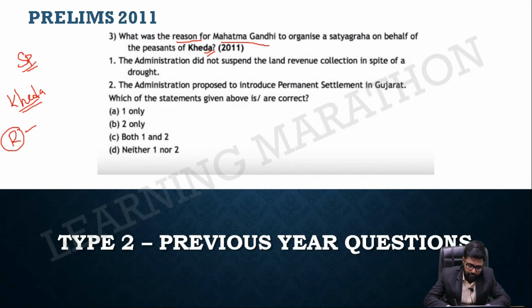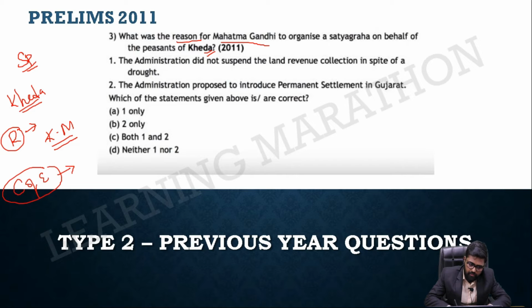If you take Kheda, what is the reason? There was a remission code in the British law, where the British said if there is a drought, you will be given some remission. If your produce is a quarter of the actual because of any reason, for example drought, then you are entitled to full remission. This was given by the British themselves, but they did not follow it. That led to the Kheda Satyagraha or Kheda movement. This is the thing you should understand.